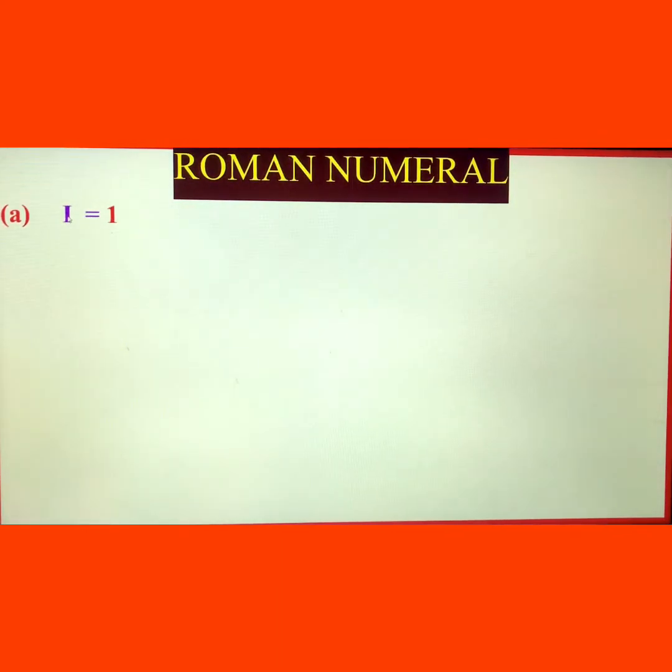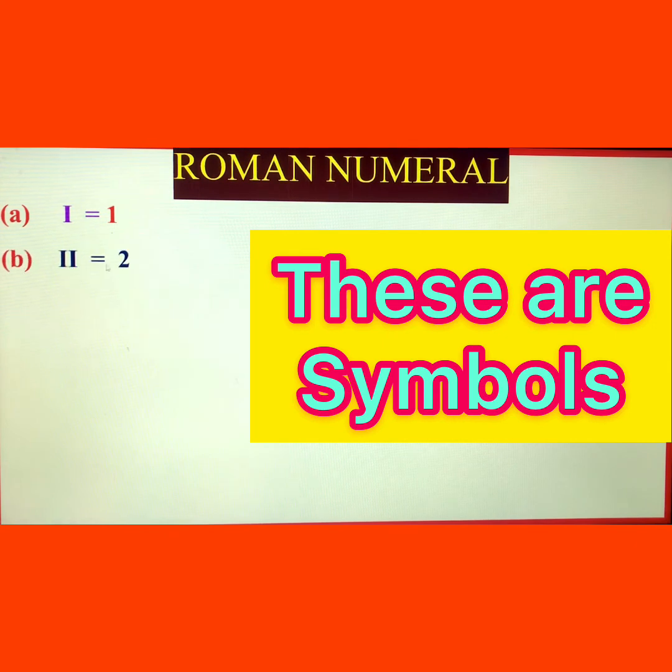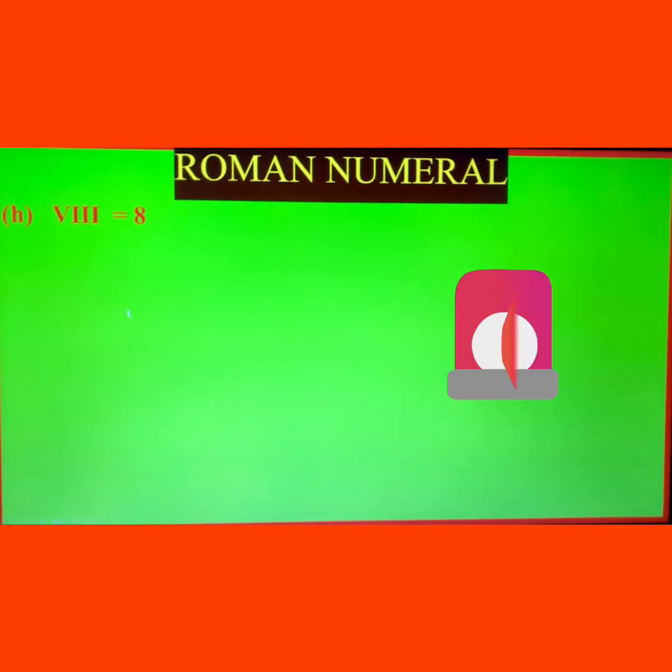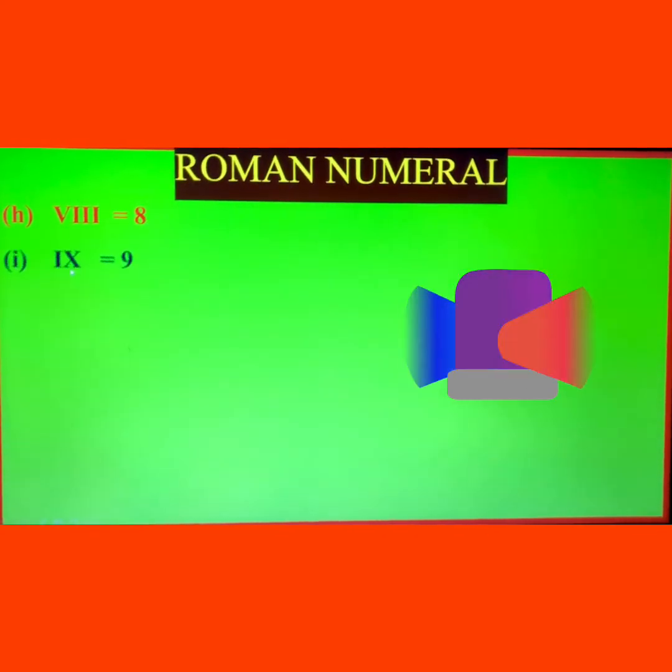This is I, read as first, meaning 1, and II means 2, and III means 3, and IV is the symbol of 4, and V is the symbol of 5, and VI is the symbol of 6, and VII is 7, and next VIII is the symbol of 8, after that 9th, so IX is 9, and then X is 10.